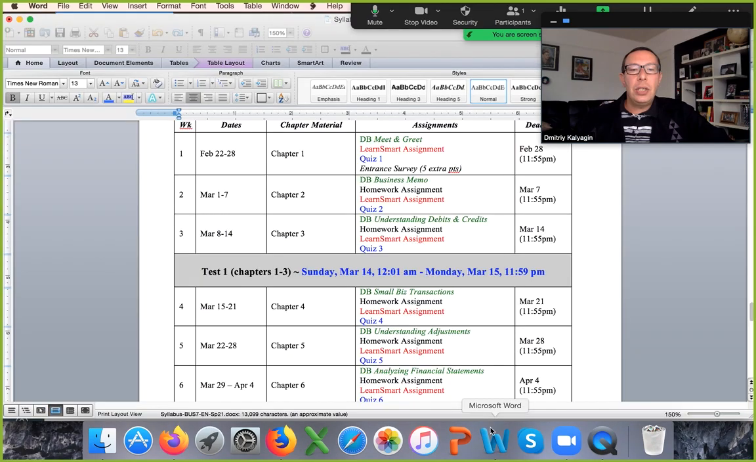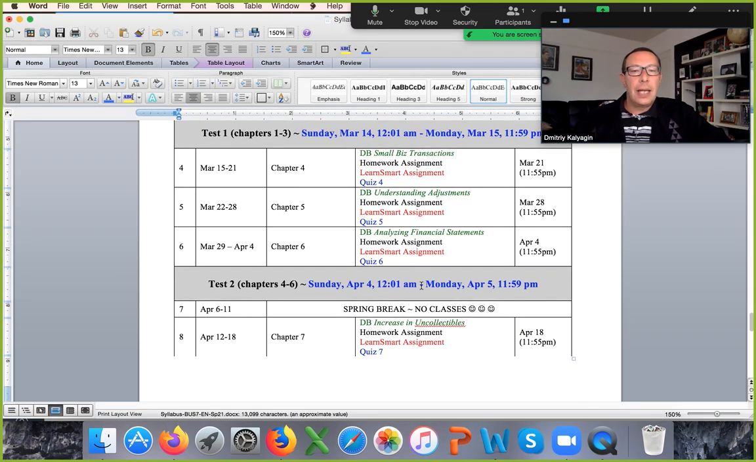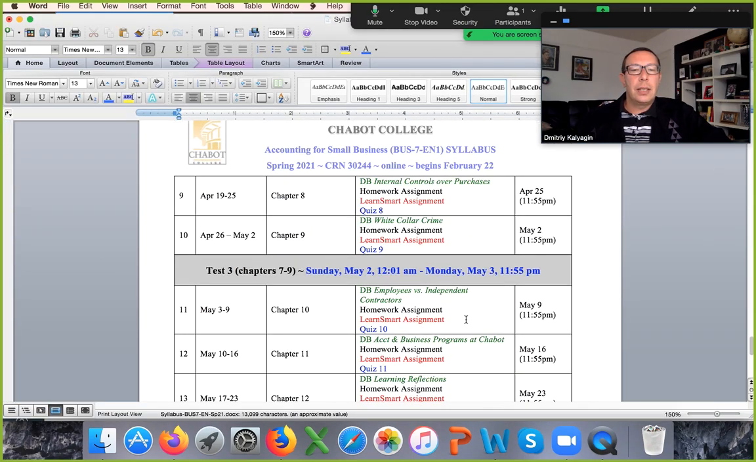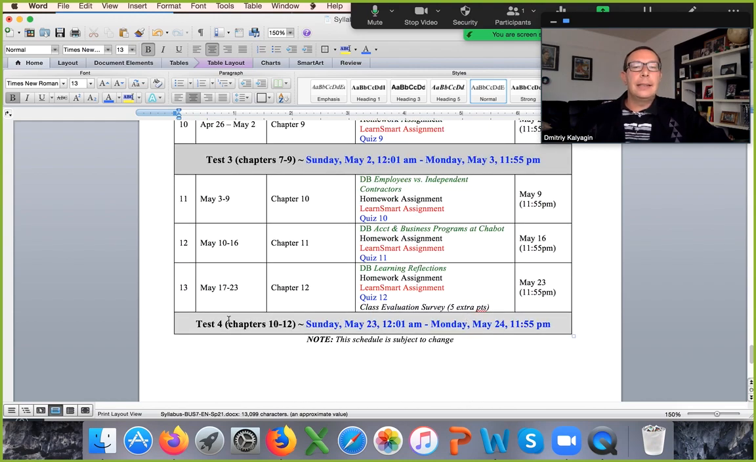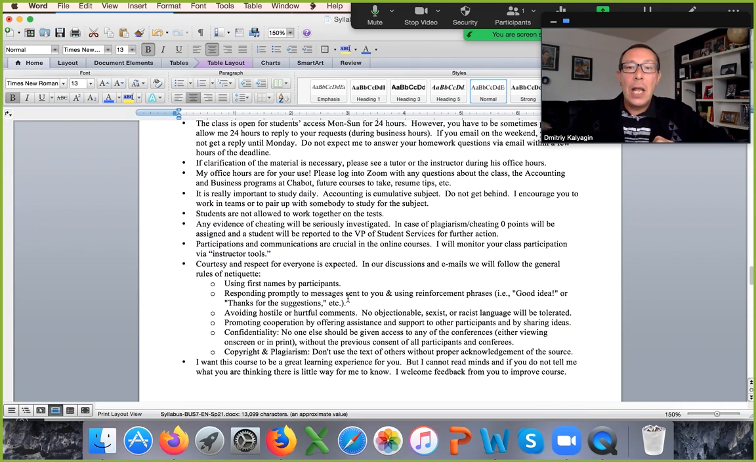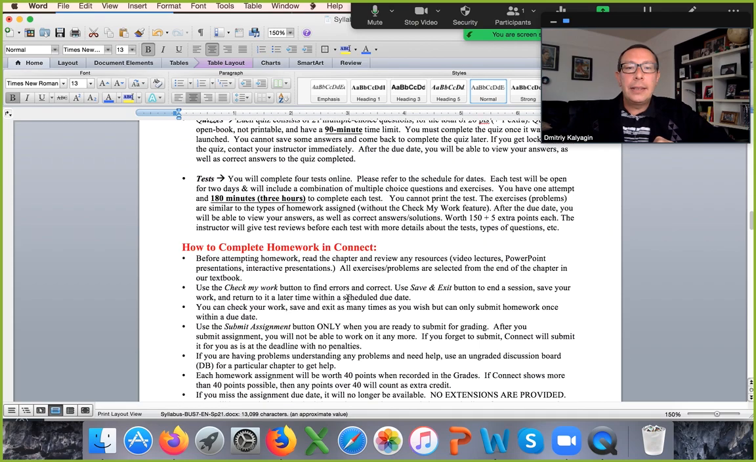So after each 3 chapters, you have a test. 3 chapters, a test. And the last test is not comprehensive, meaning it doesn't cover the entire material, just the last 3 chapters. Now, there is a chapter 13 also in the textbook, and we're not going to cover it. Okay, so that's where your points come from.